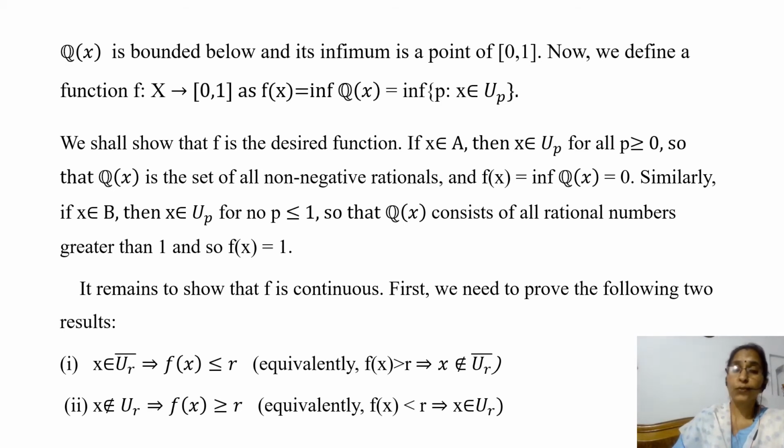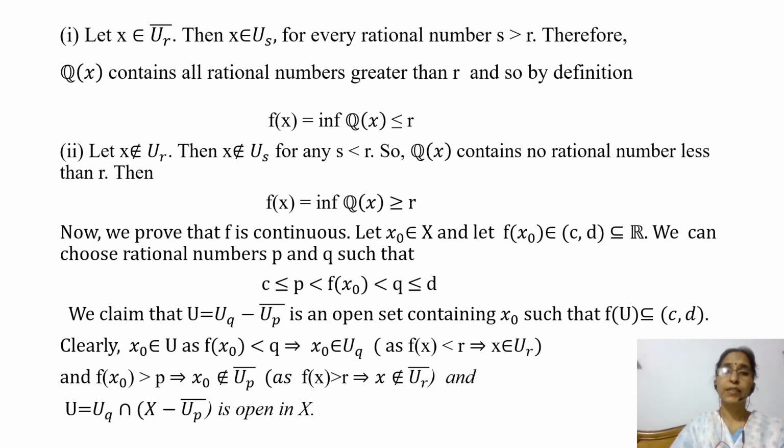Let us prove these two results. Let us prove the first result. Let x belong to the closure of U_R. Then we know that if s is greater than R, then x also belongs to U_S. And so x belongs to U_S for every rational number s greater than R. Therefore, Q of x contains all rational numbers greater than R.